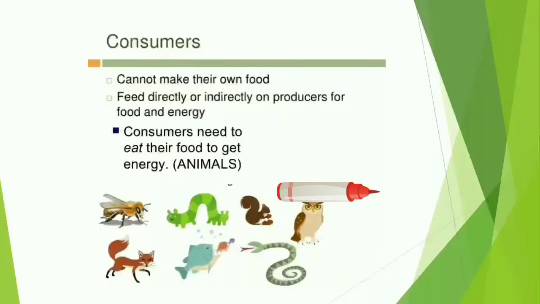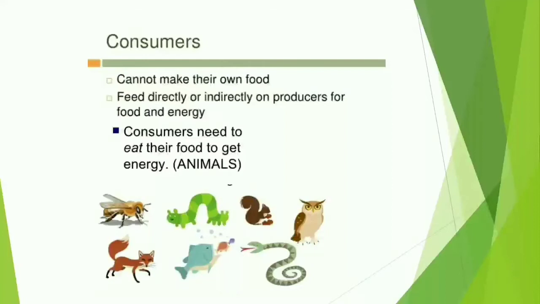Next we will learn about the consumers. A consumer is an organism that eats or uses something produced by another organism, because it cannot make its own food. Remember this one point: consumers cannot make their own food.